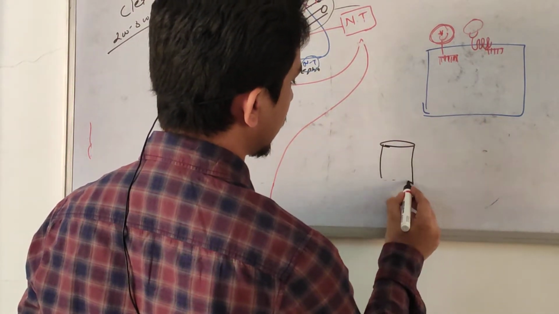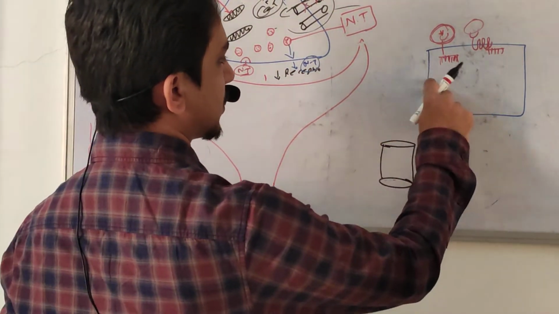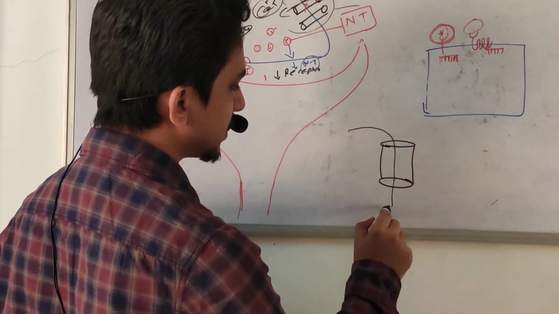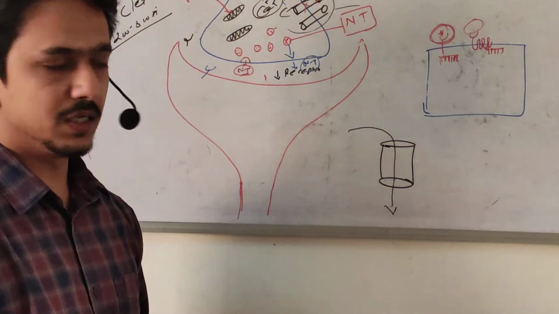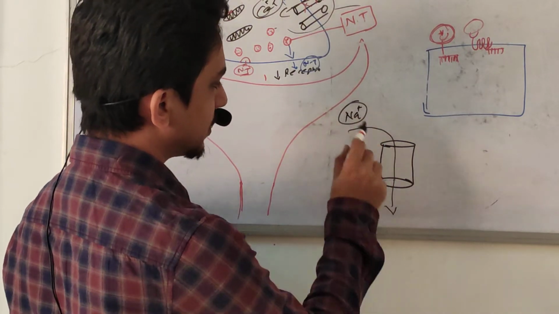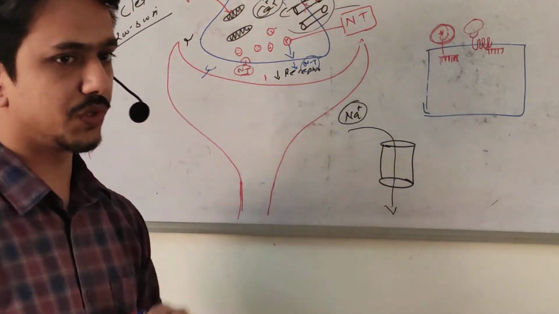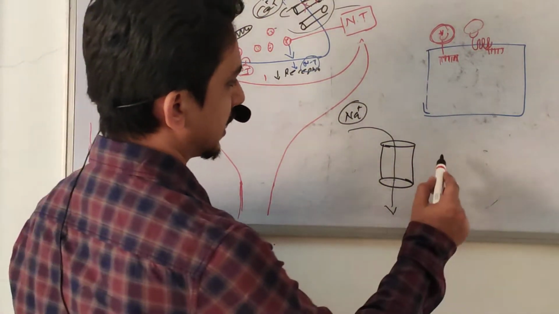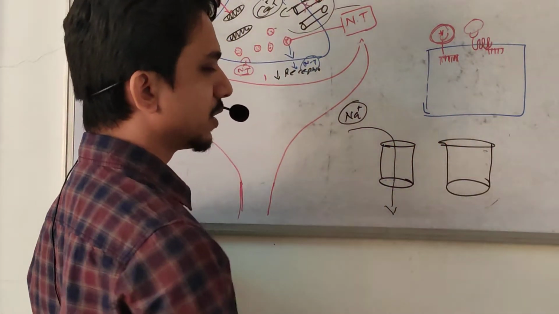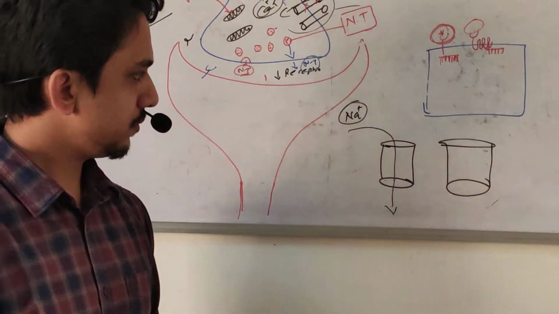Suppose this is an ion channel. Basically, an ion channel is a tube-like structure which is filled with water, and it is permeable to specific types of ion. Suppose this is a sodium ion channel, so it is only responsible for transportation of sodium from higher concentration to lower concentration. Suppose the second one, I draw, is a potassium ion channel, then calcium ion channels, chloride ion channels. They are responsible for a specific ion, not different types of ion.